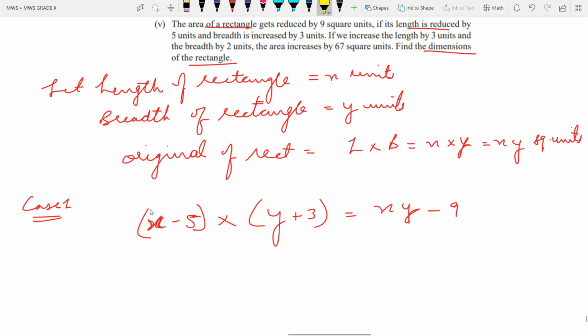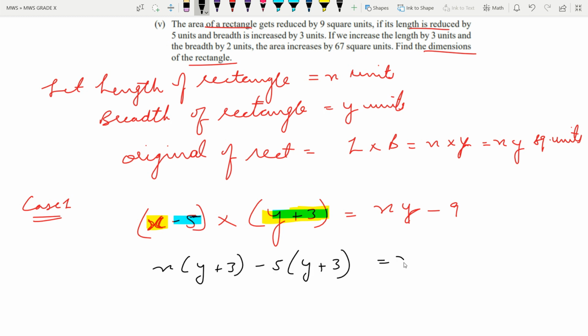First of all, we'll multiply x with the full bracket, then we'll multiply minus 5 with the full bracket: x multiply y plus 3, then minus 5 multiply y plus 3 is equal to xy minus 9, and this is xy plus 3x minus 5y minus 15 is equal to xy minus 9.